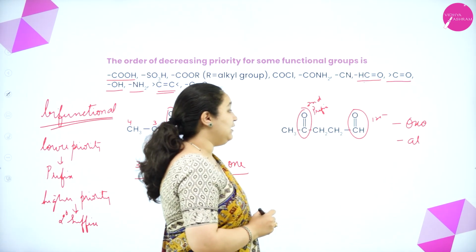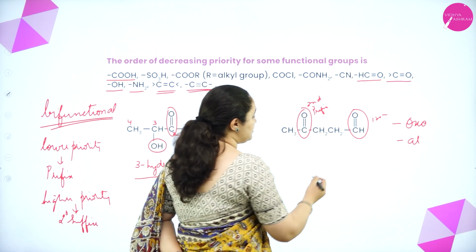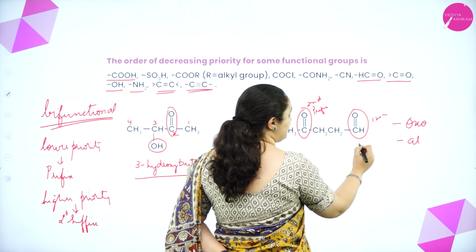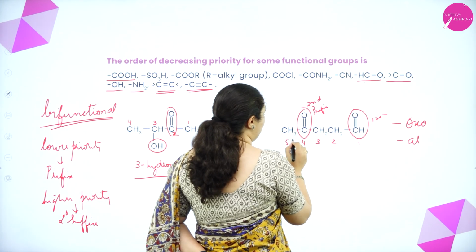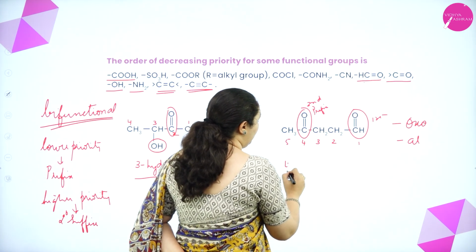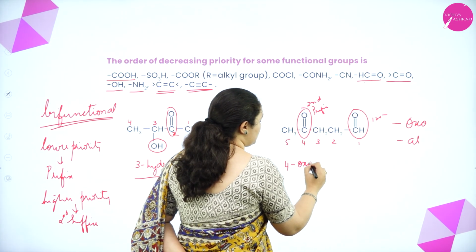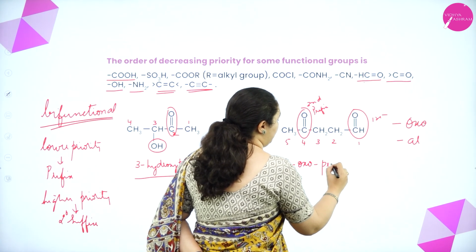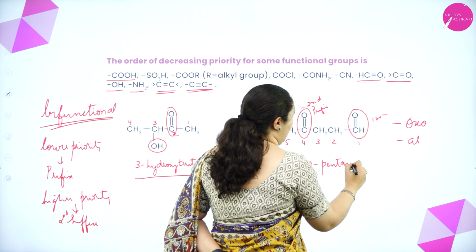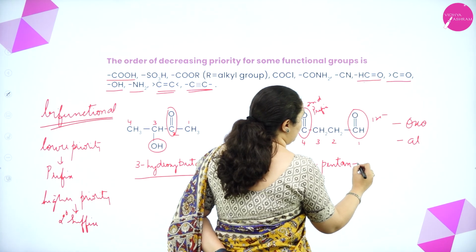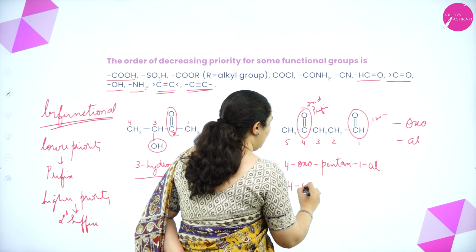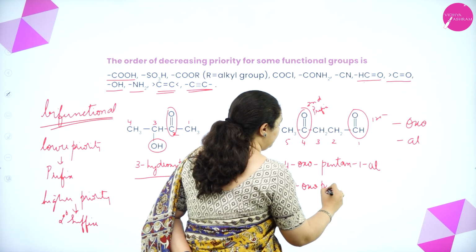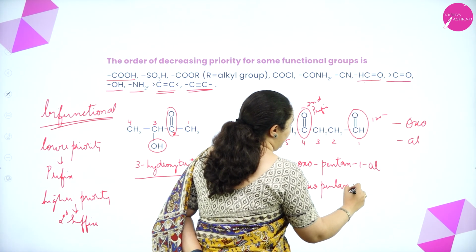So how will I number now? I'll have to start from here because this has got highest priority. 1, 2, 3, 4, 5. So it is 4-oxopentan. Okay? 1-al I can write, or I can write it as 4-oxopentanal.